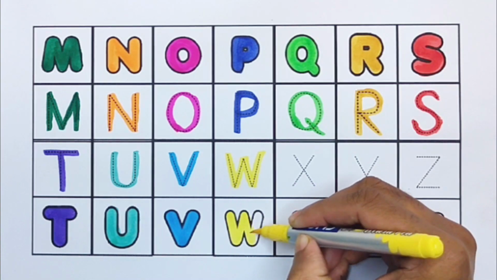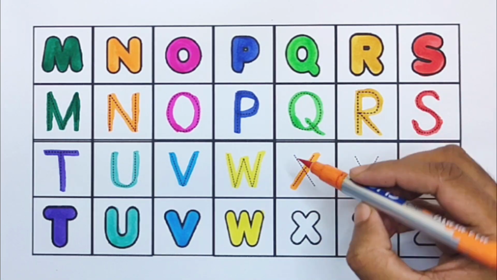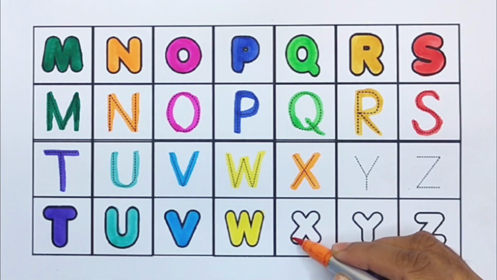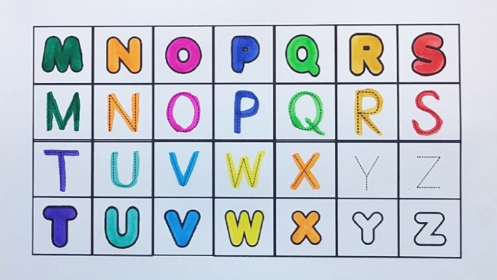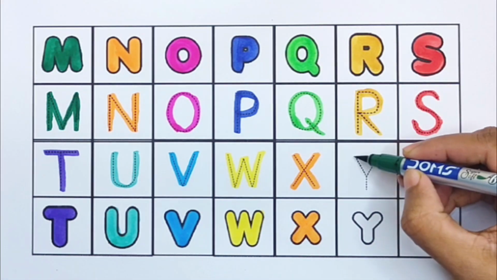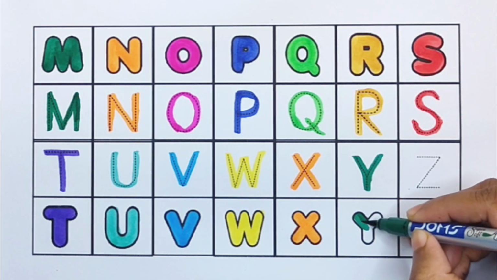Orange color. X. X for xylophone. Green color. Y. Y for yo-yo.